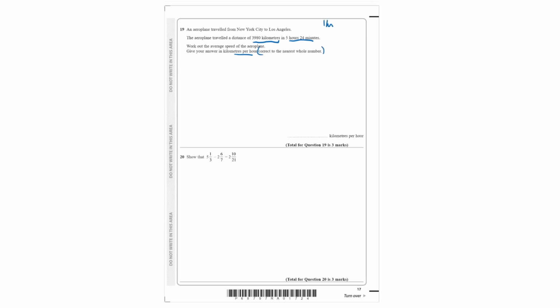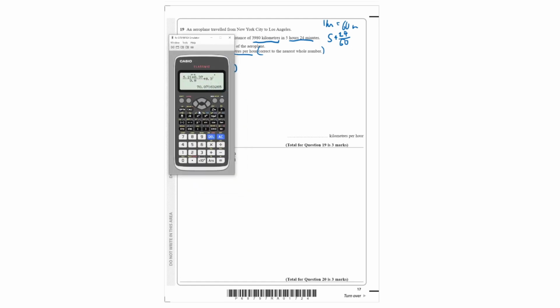1 hour is equivalent to 60 minutes. So we can actually write this as 5 hours plus 24 over 60 minutes. And since it's kilometers per hour, we can simply write 3,980 divided by the hours, which is 5 plus 24 over 60. And we can put this into a calculator to find our answer.